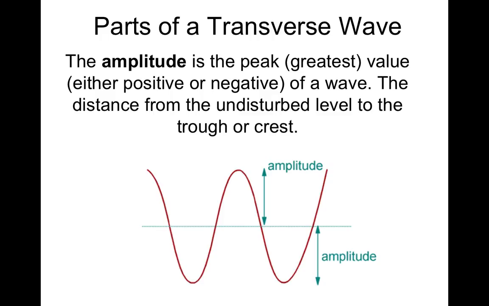Amplitude is the height of the wave from its rest position. It says here that it's the distance from the undisturbed level to the crest or trough. And these pictures show that. So this is amplitude. So from this rest position to the crest, or from the rest position to the trough. Another way to think of it is if you look at the whole wave, the amplitude is half of this total height.